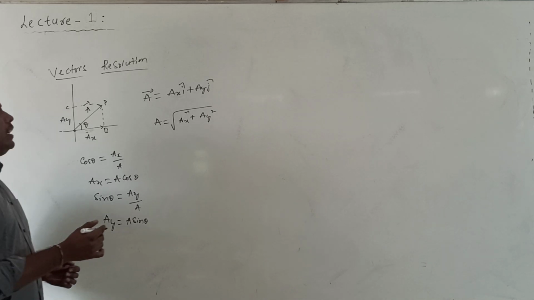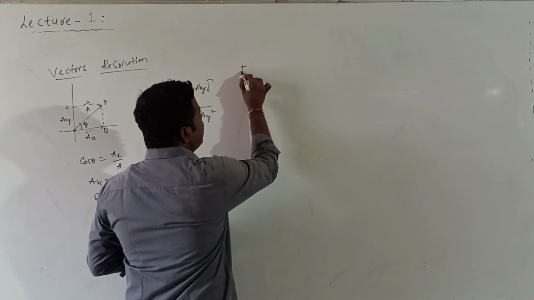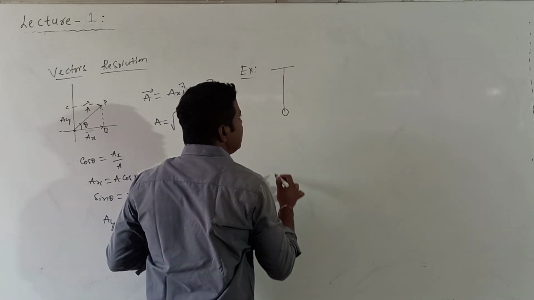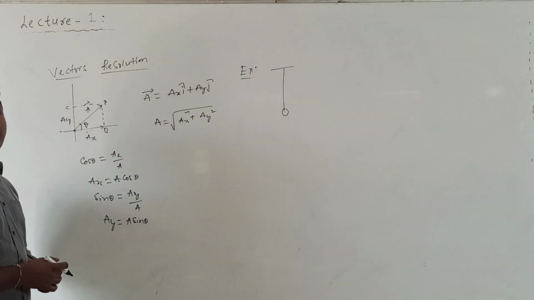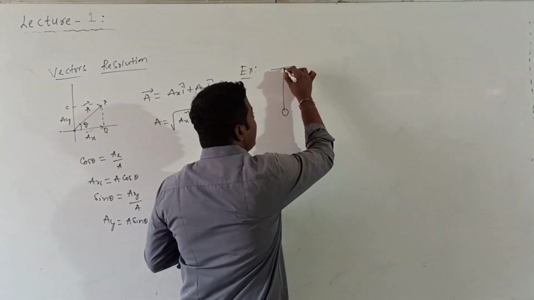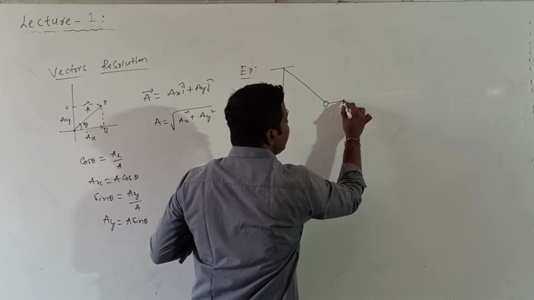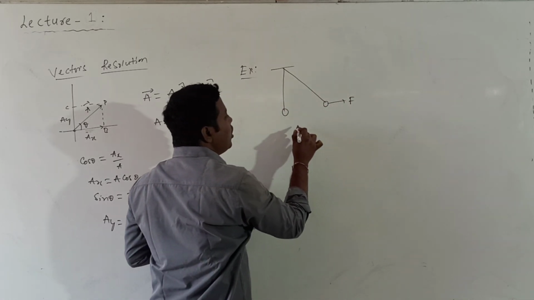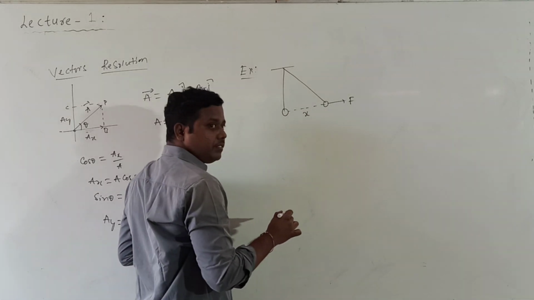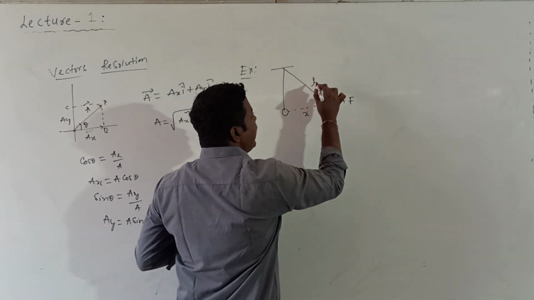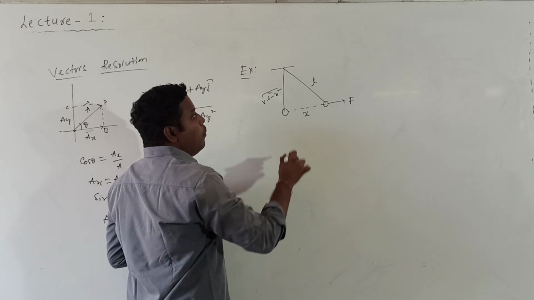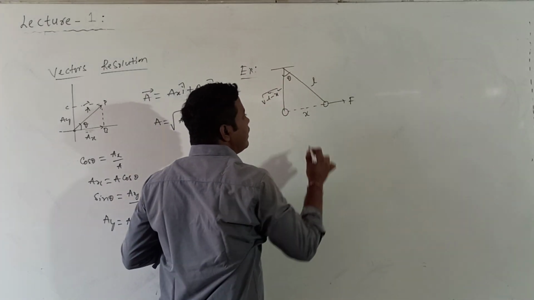Okay, so let us see one example for the resolution of vectors. In order to understand where we use resolution of vectors, let us see one example. A bob of a pendulum is suspended by a string of length L. Now by using some horizontal force F, the bob is given a displacement. Because of the applied force, let me call the displacement x. This value will be L, then this value will become the square root of L square minus x square. The bob is displaced by an angle theta.